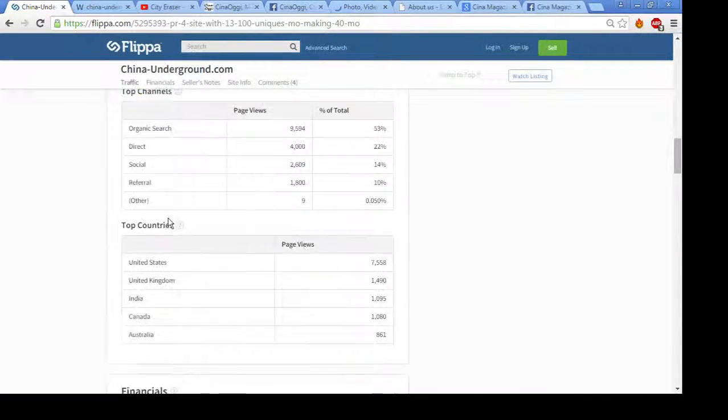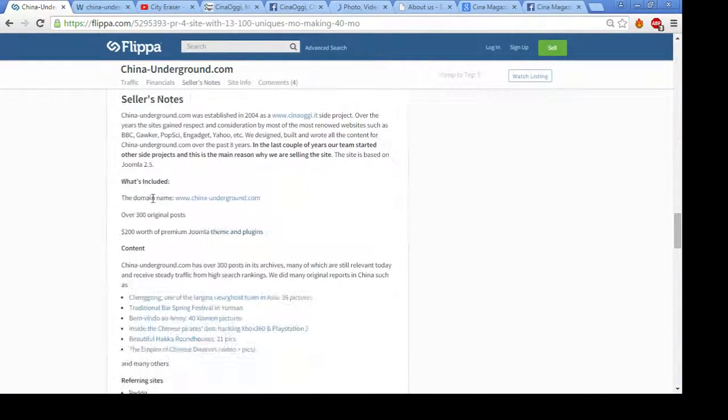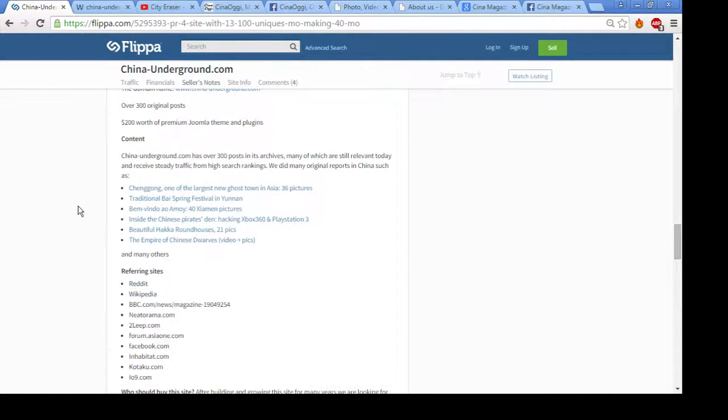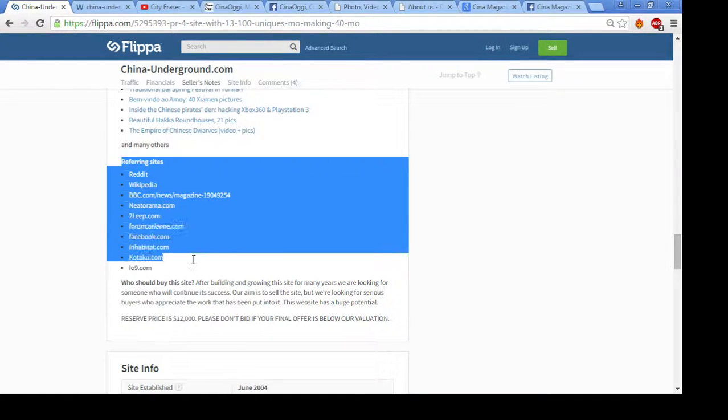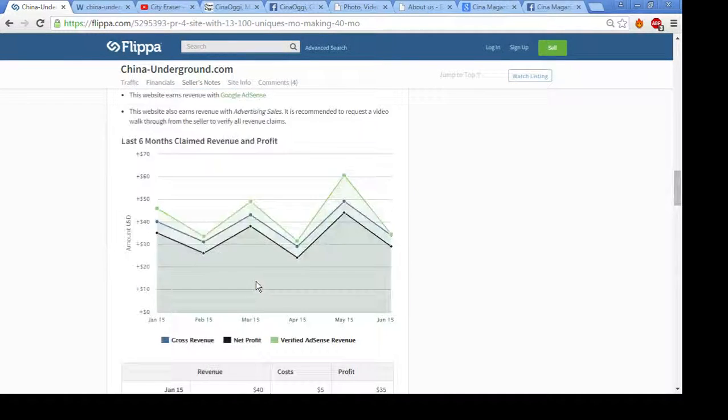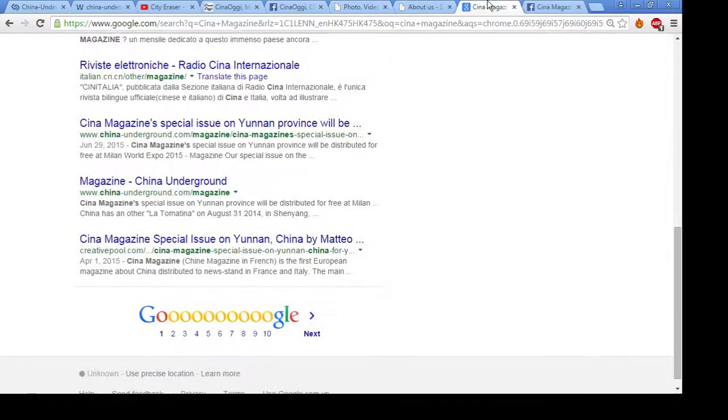I mean, presumably he has a whole bunch of contacts in China that you can get links from. He maybe has some inside track on news in China. I mean, he says he has referring sites on BBC and Kotaku and some other authority sites. So maybe he has some skill set that you don't,